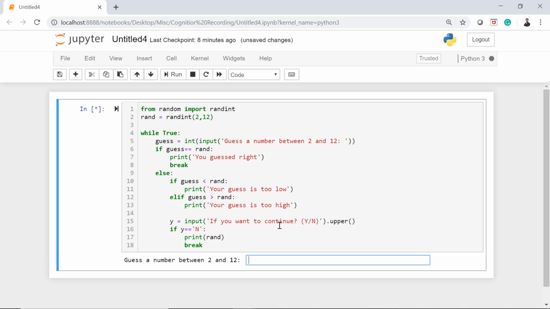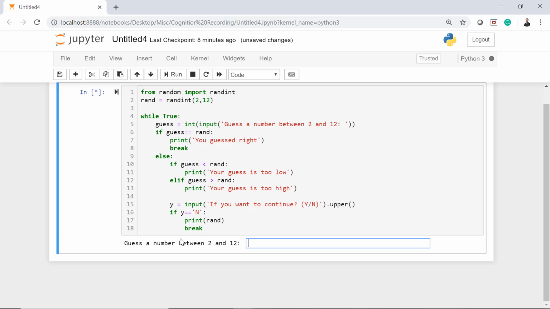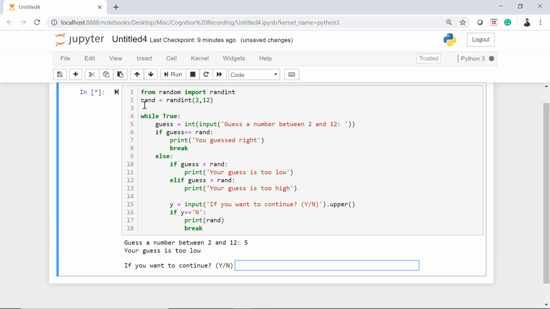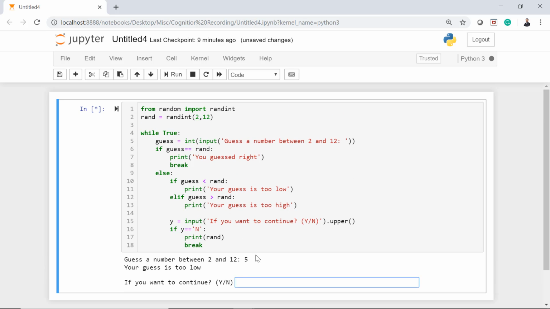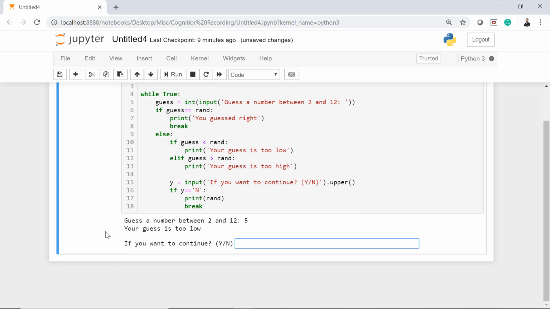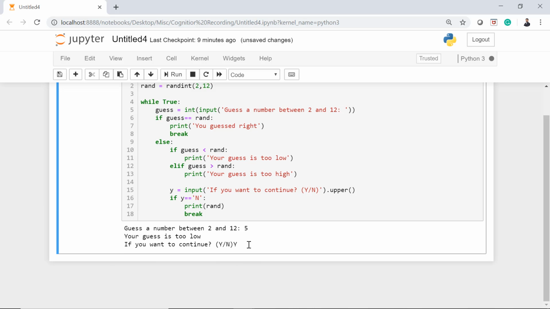For example, let's execute. Guess a number between 2 to 12. So this rand variable actually created a number and saved in this rand variable. Now let me put 5. Now it's saying that your guess is too low. That means the number is actually greater than 5. Now it's asking me whether I want to continue or not. Let's say I want to continue. I want to guess it again.